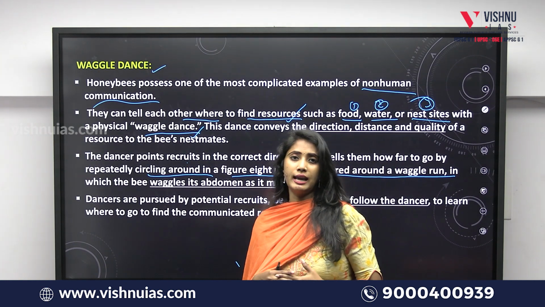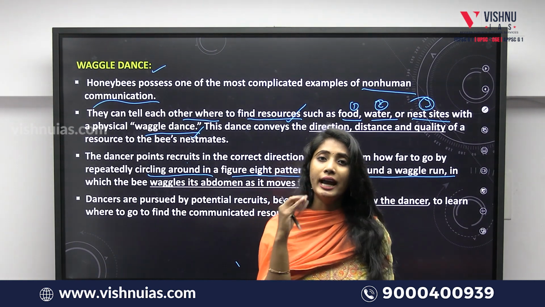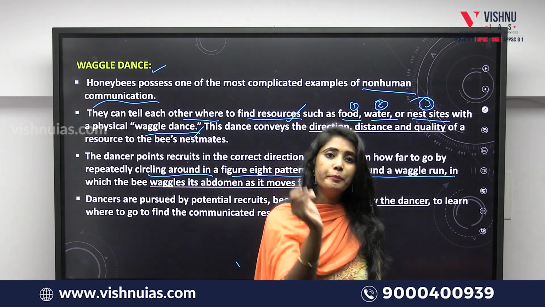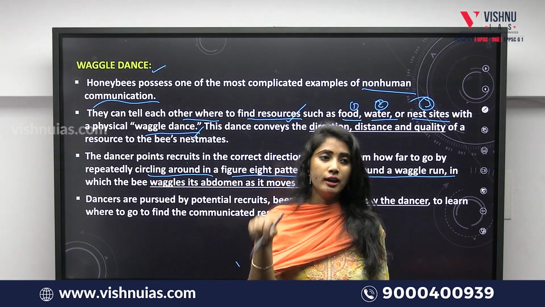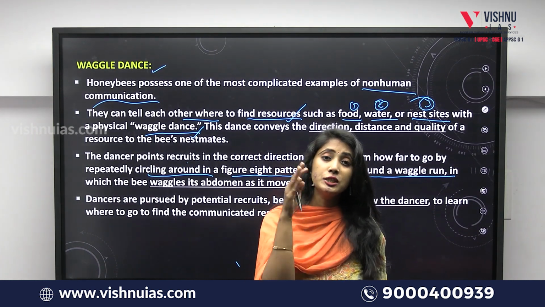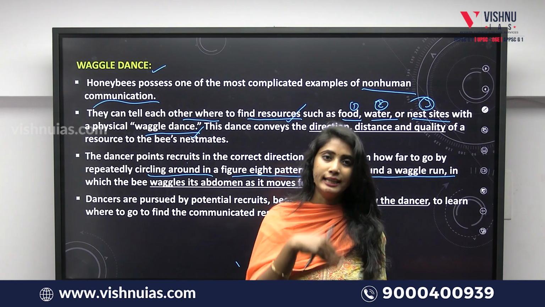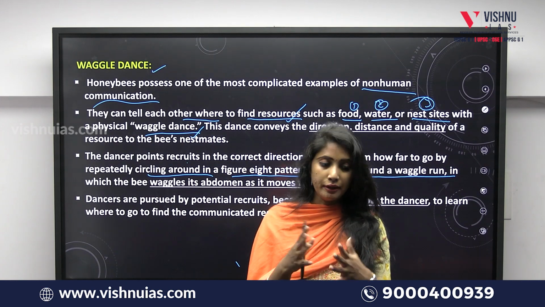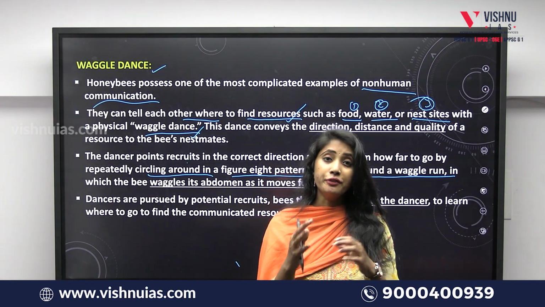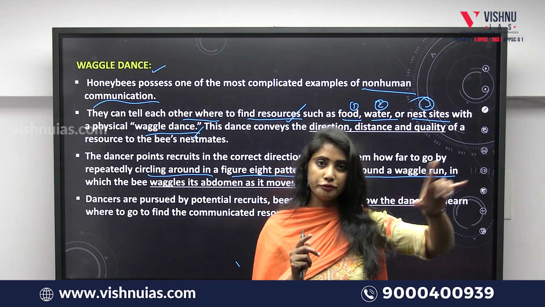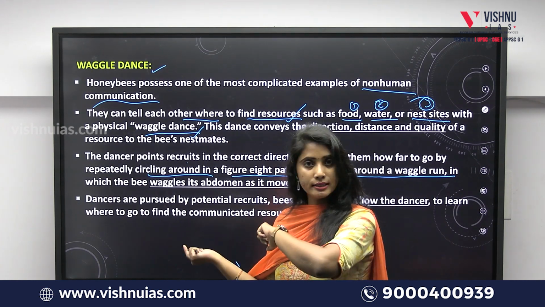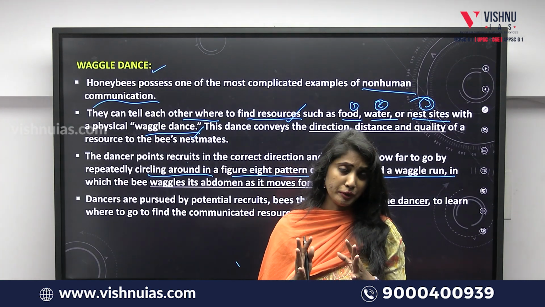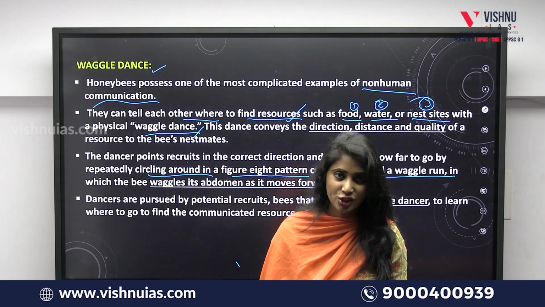How do they perform this dance? The main bee or the elder bee among the group waggles in the number 8 direction, continuously, and with the speed at which it is waggling around, the remaining bees recognize it and follow it. With the waggling speed, it is able to convey the distance of the food source, and based on that, the remaining honeybees follow. This is an excellent and a very complex form of communication by which honeybees communicate with each other.